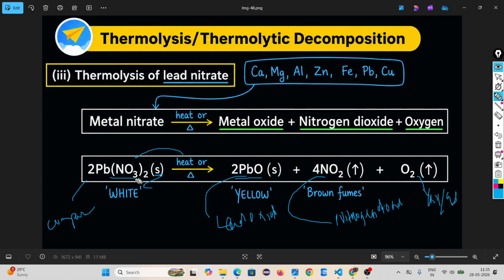Look, a single compound breaks down into many products. This is nothing but your decomposition reaction. And it is happening in the presence of heat. That's why it is thermolysis.